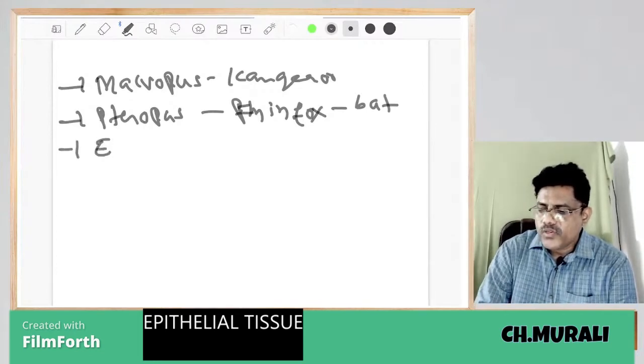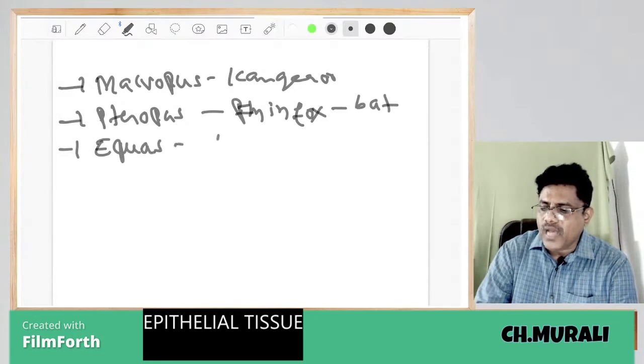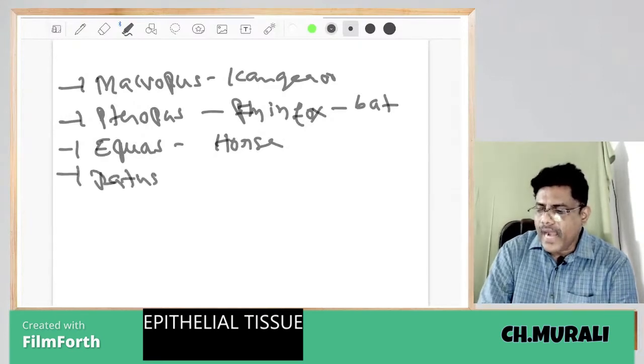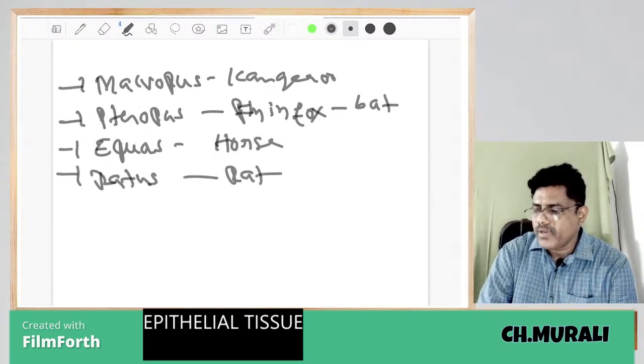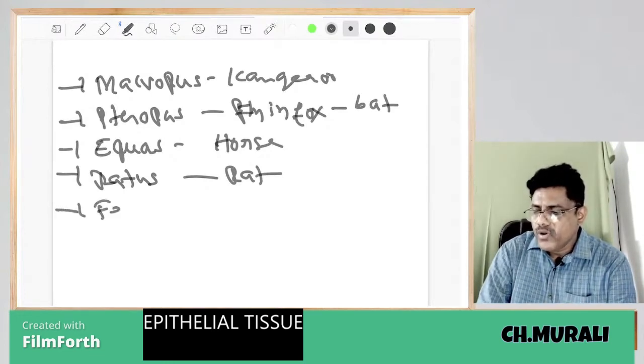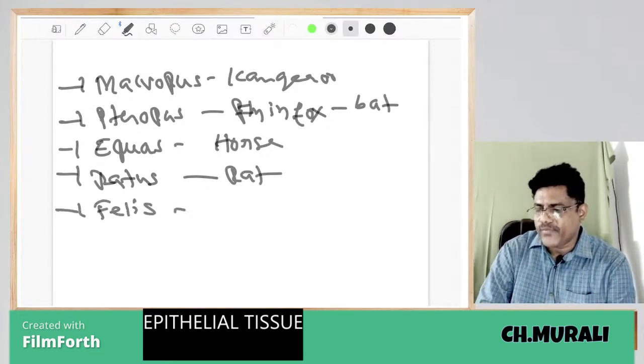Equus: horse, donkey. Rattus is called rat. Felis is called cat.